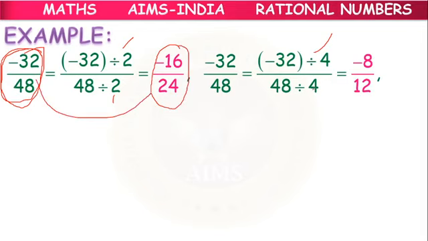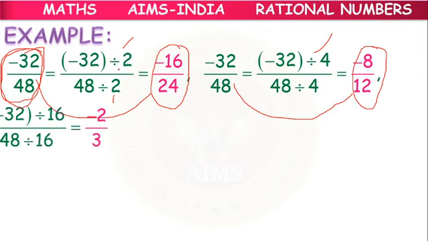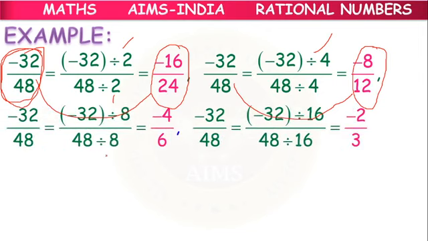After dividing by 4, this is the resultant rational number, and both are considered equivalent. So we can multiply with a common non-zero integer, and we can divide with a common divisor. The resulting rational numbers are said to be equivalent. Here dividing by 8, dividing by 16, these are all equivalent.